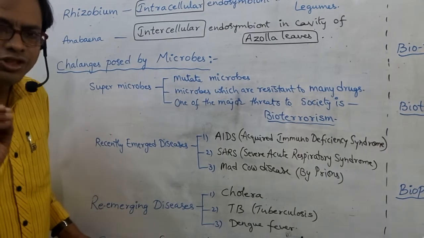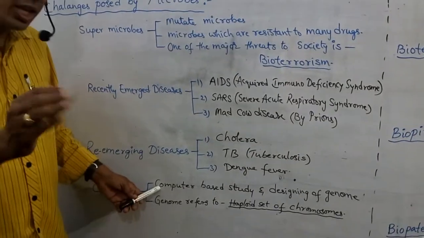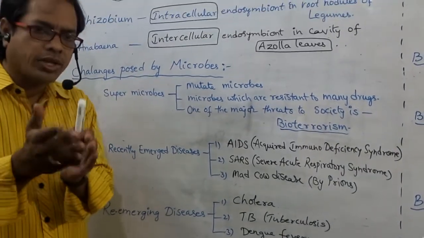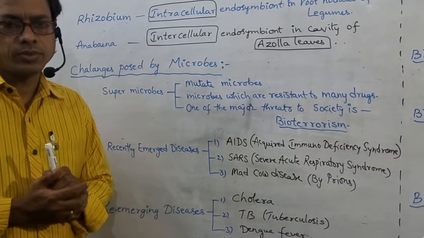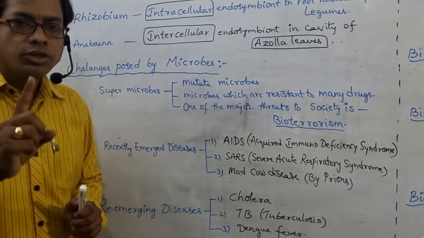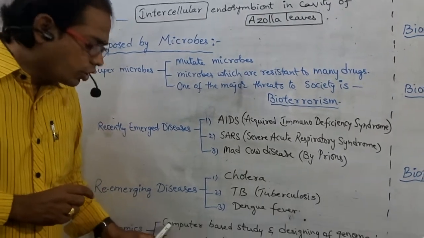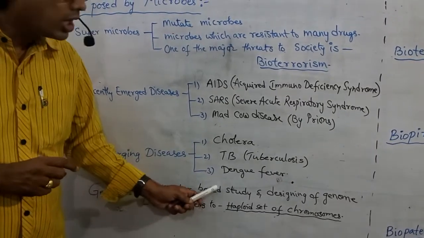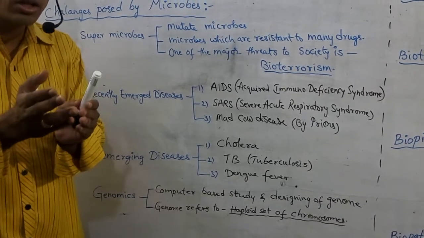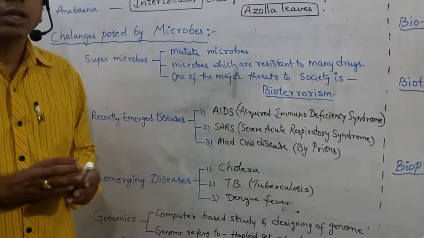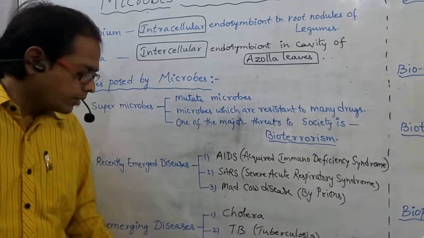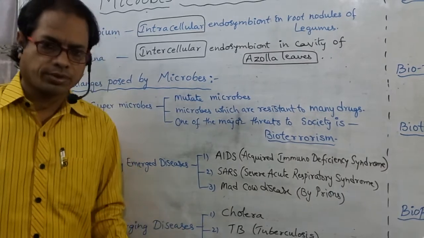Here a branch is called genomics. What is that? Genomics is the computer based study and designing of genome. That means the genome is designed based on computer study. What is genome? One haploid set of chromosomes is called genome. Genome refers to haploid set of chromosomes.